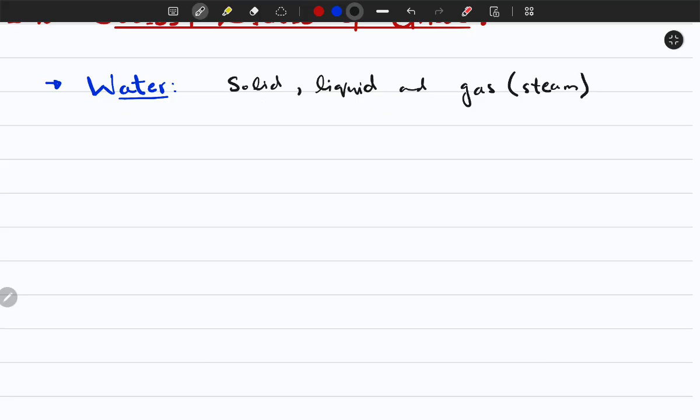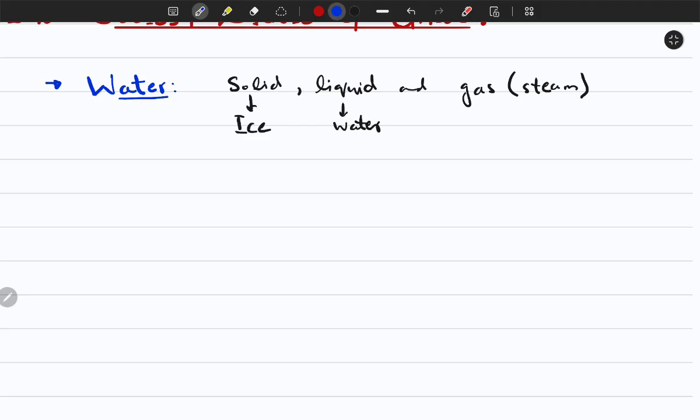Got it? Now in solid form, water is called ice. We all know that. In liquid form, it is water. In gas form, that's steam, right?